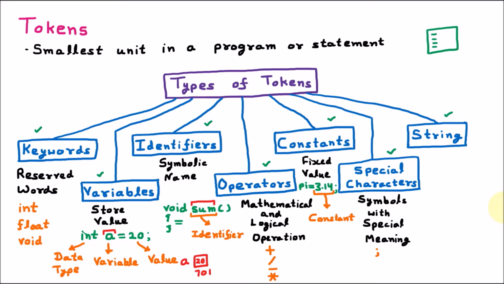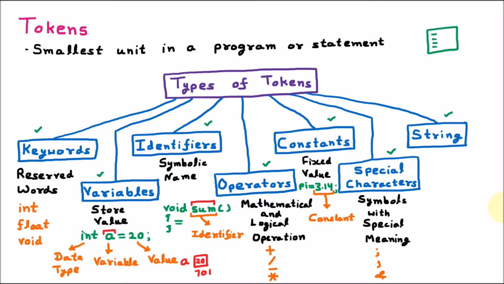Whenever we are making the printf or scanf statement, then we use the comma, and here the comma is going to combine the two things. So that is having the special meaning. Also, we are having the AND operator. So this AND operator is used for the address. It refers to the memory address. So there are multiple special characters which are the symbols with the special meaning.